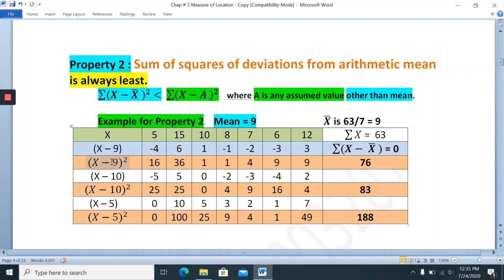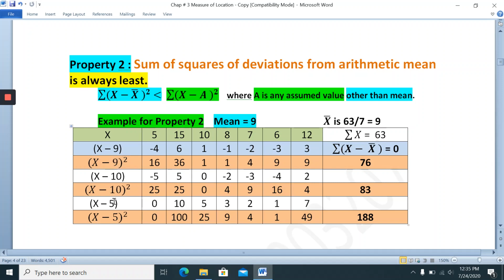The sum of squares about the mean is 76, and about any value other than the mean it is more, here 80. This is the proof that summation x minus x bar whole square is less than the sum about any other value.